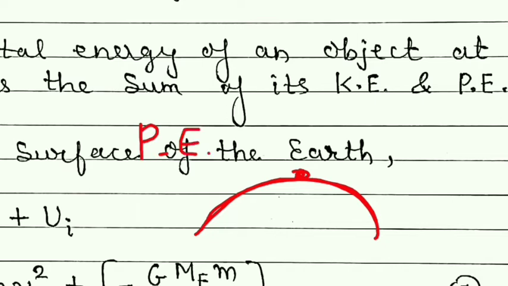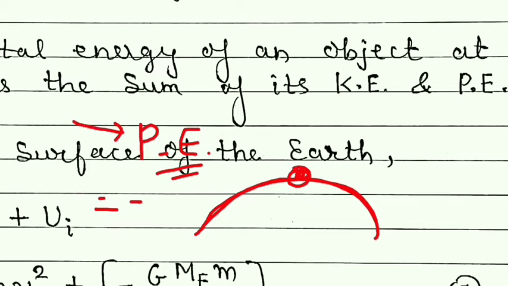On the surface of the earth, it has the potential energy. This we have studied in our previous topic, and potential energy is always negative, that also we know. So when the object is simply lying on the surface of the earth, it has its potential energy only.